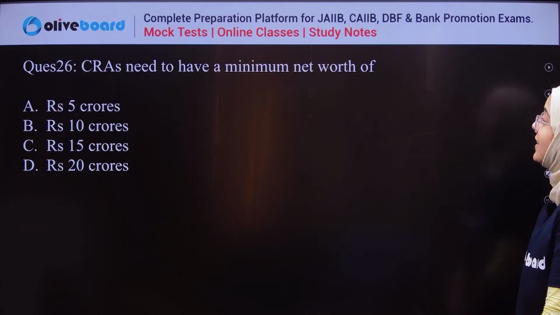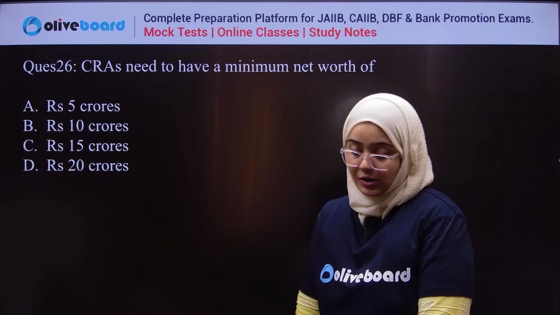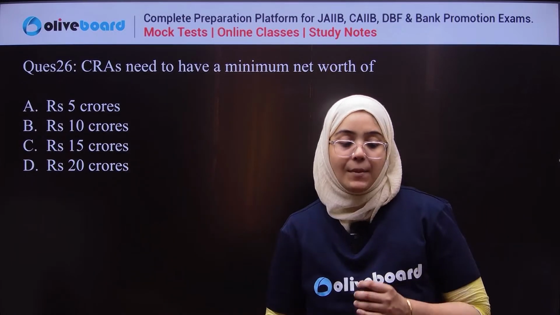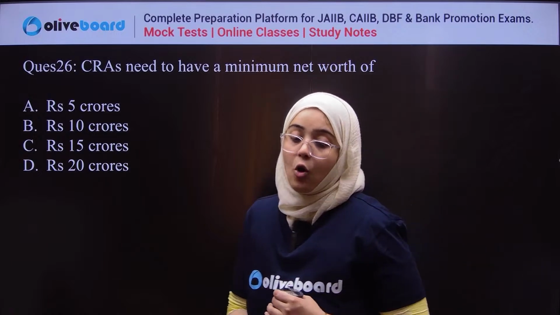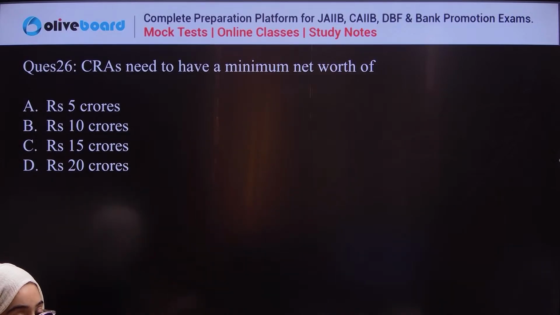Next question. CRA needs to have a minimum net worth of what? If you want to start a credit rating agency, you need to have a minimum net worth of how much?